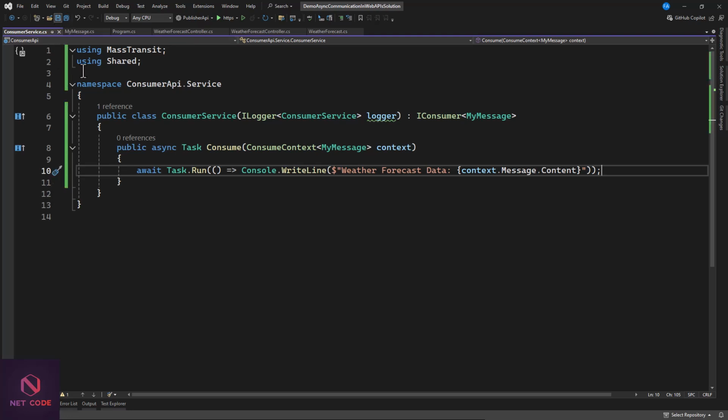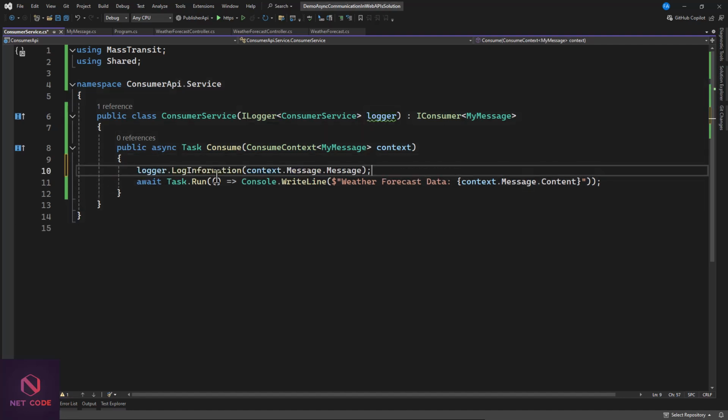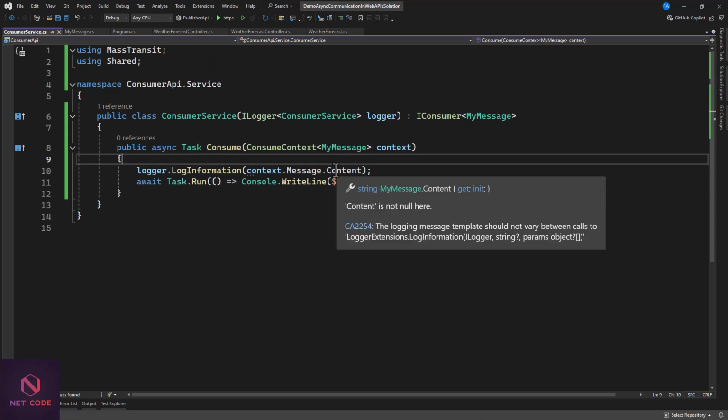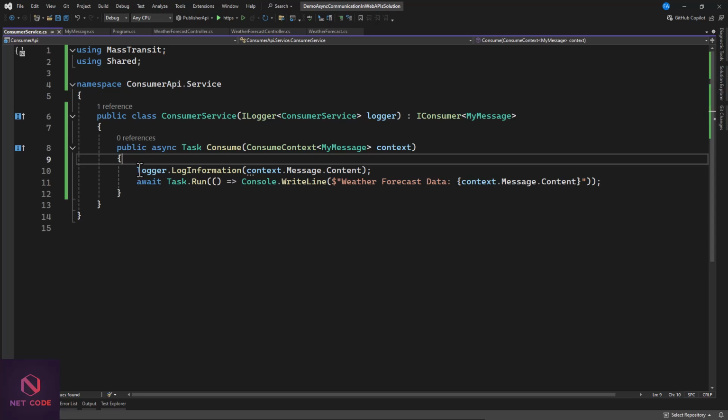After doing this, you need to restart the service. Maybe we can use a logger, and we can also log this as well. So this is a context. You can just grab this. Now let's go in there and register this. So we are using this logger to log this information. That's great. Now let's go back to our consumer.